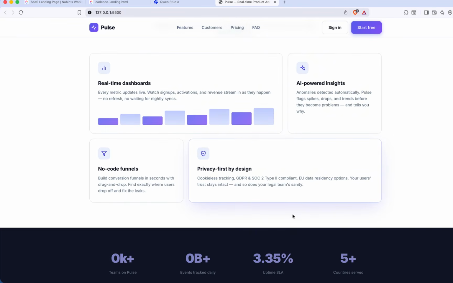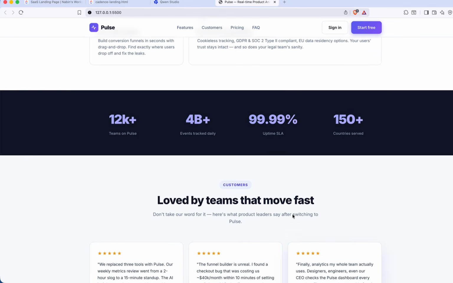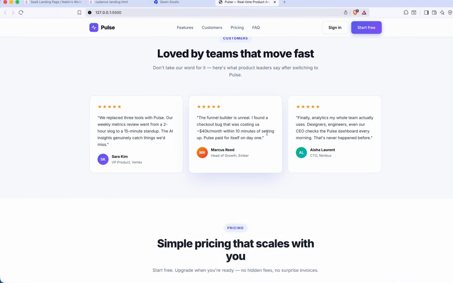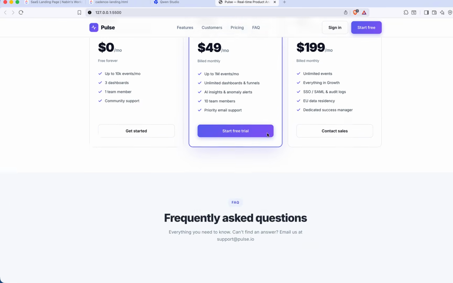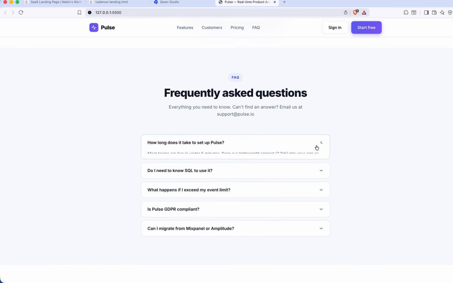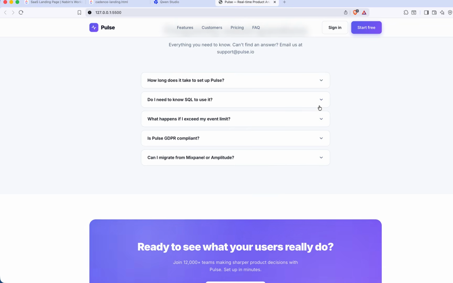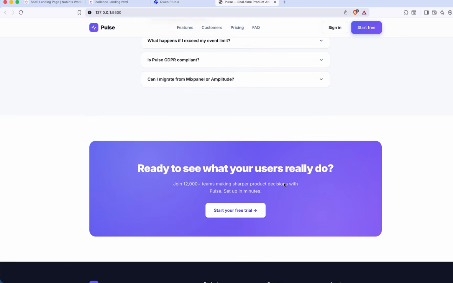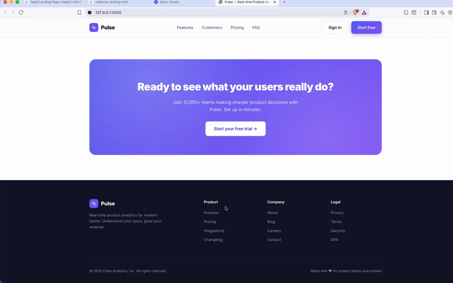Okay, user review, pricing section, frequently asked questions. This is also good, expandable as well. Start free trial, footer.